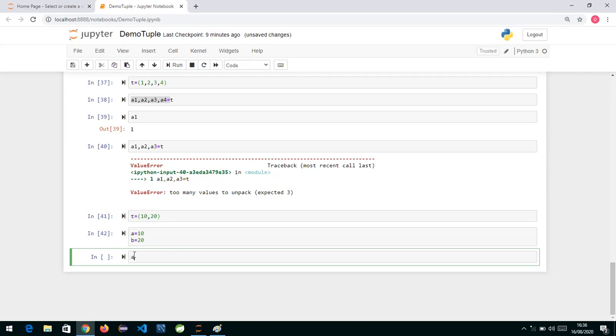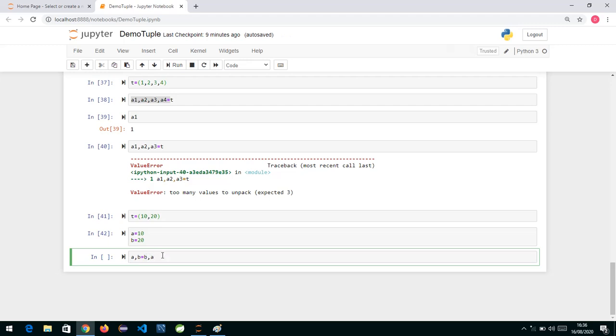Now when you write A, B is equal to B, A, what we are trying to do over here is, this B, A is basically what? A tuple. I told you that even if we don't put round brackets over here, this is taken as a tuple. And this tuple we are unpacking over here, and whenever you unpack, the first value inside your tuple will be assigned over here and the second value will be assigned over here, and this will give us the swapping logic.